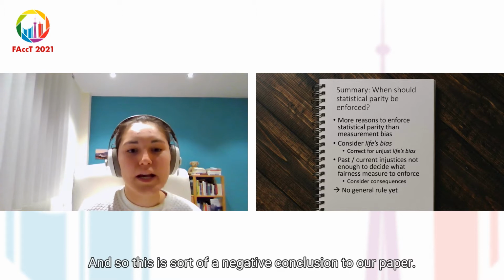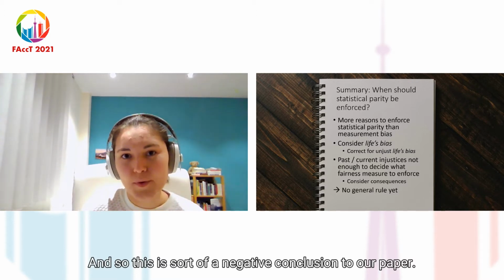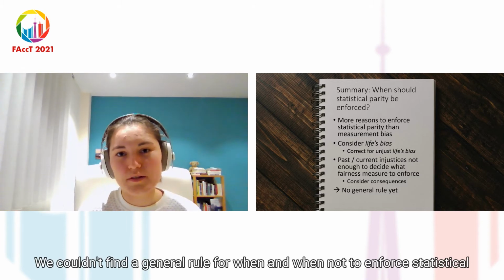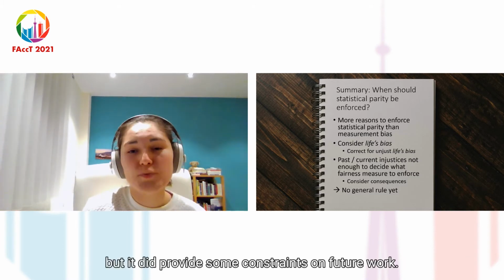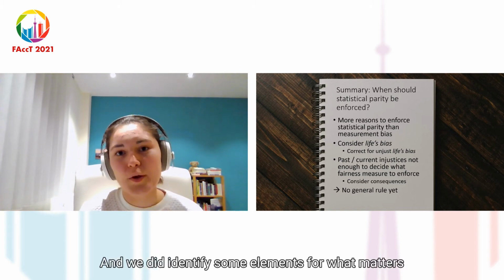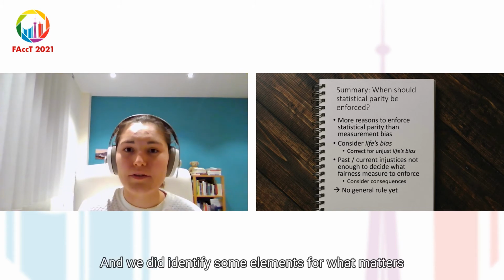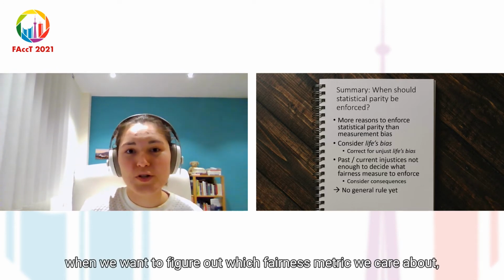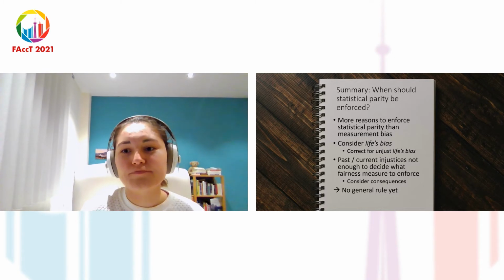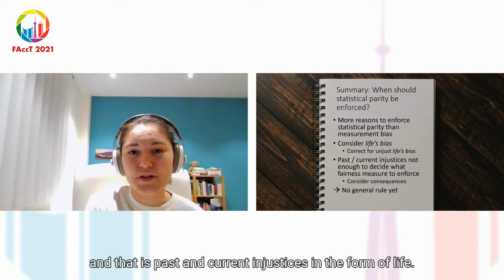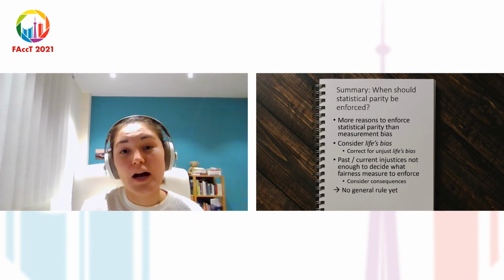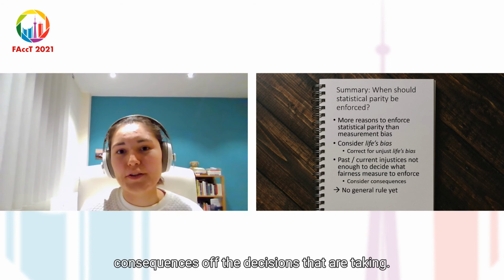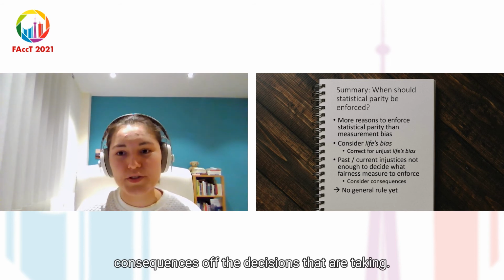And so this is sort of a negative conclusion to our paper. We couldn't find a general rule for when and when not to enforce statistical parity, but it did provide some constraints on future work, and we did identify some elements for what matters when we want to figure out which fairness metric we care about. And that is past and current injustices in the form of unjust lives bias and measurement bias, and then also the consequences of the decisions that are taken.